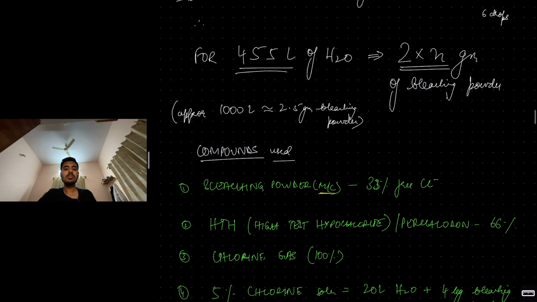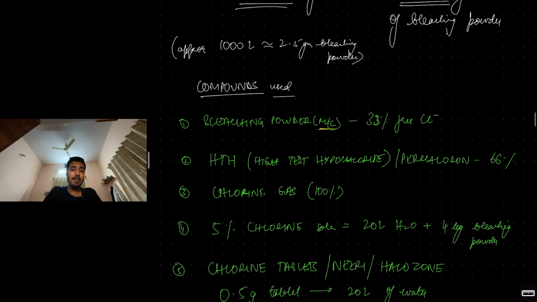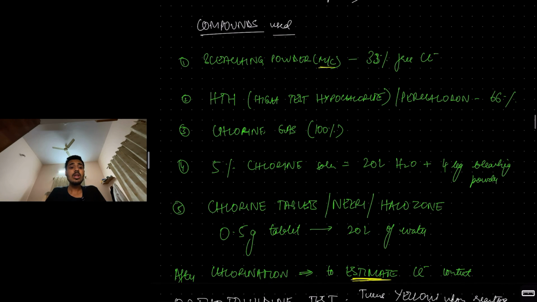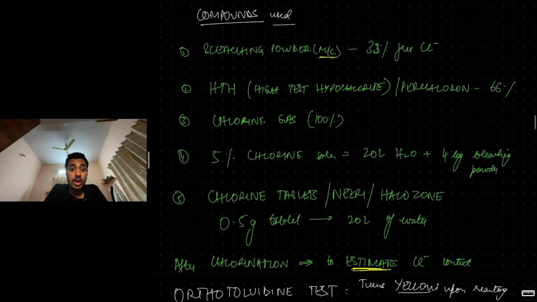Now, we most commonly use bleaching powder because it is cheap and easily available. But the problem with bleaching powder is it has only 33% free chlorine. You can use high test hypochlorite, HTH or perchloron, which has 66% free chlorine. Even better, chlorine gas, direct chlorine gas, 100% free chlorine.